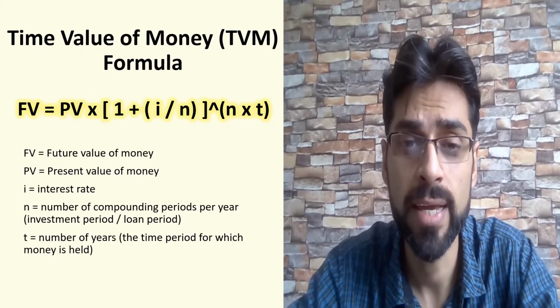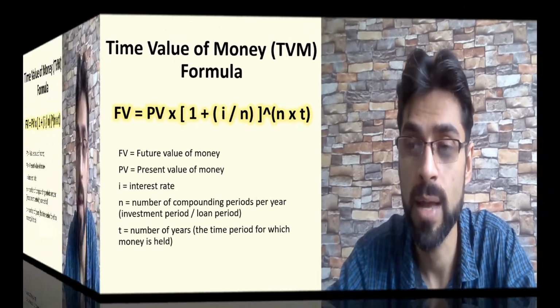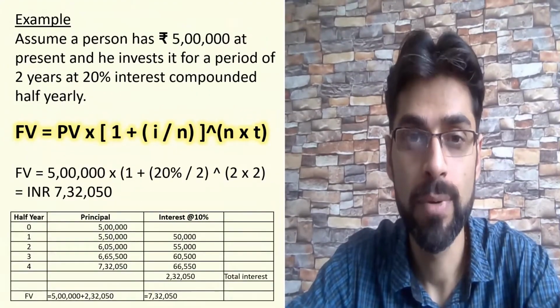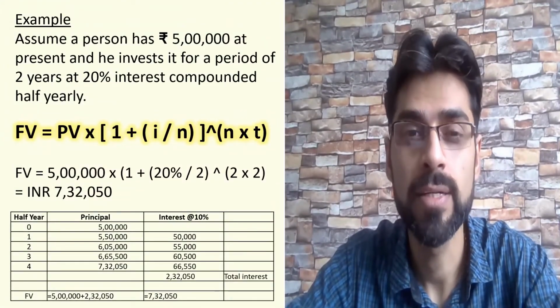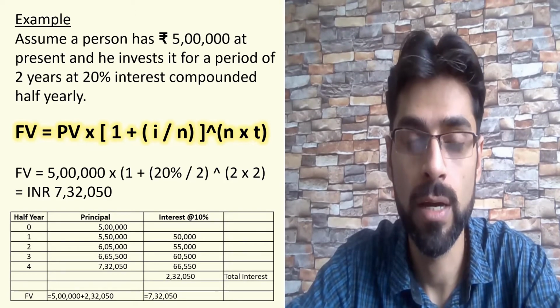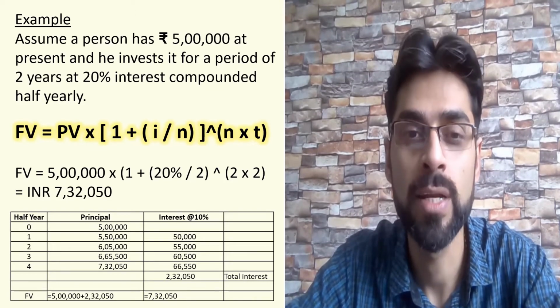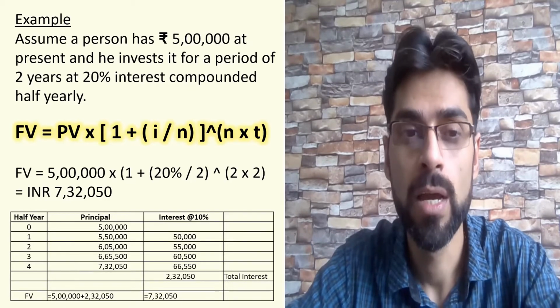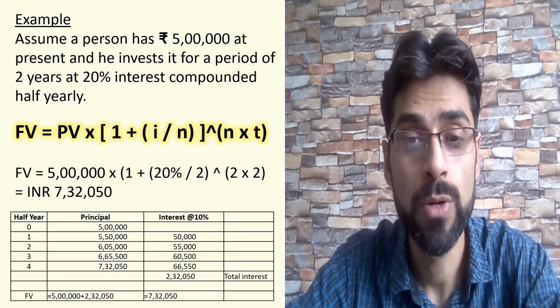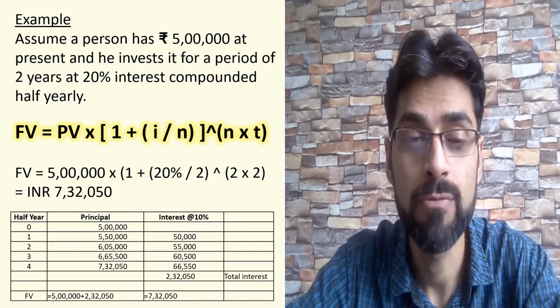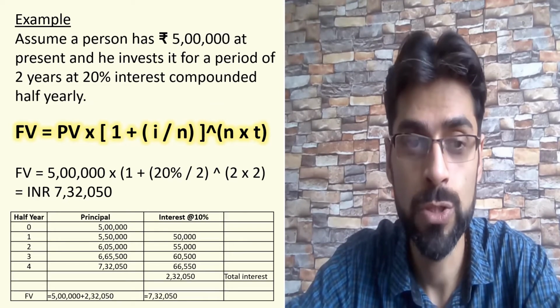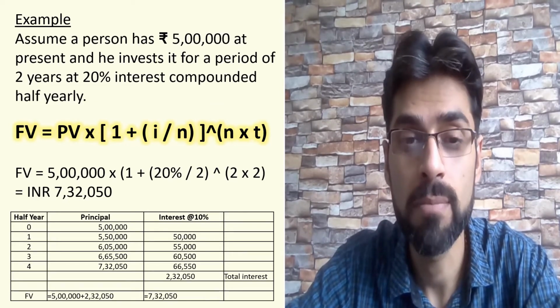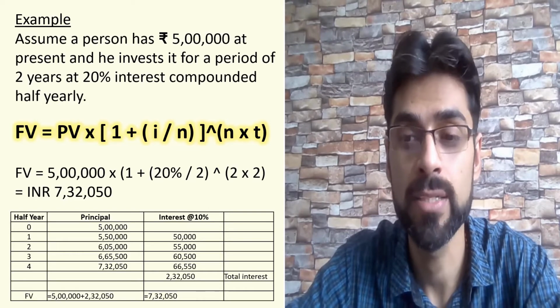Let us take this formula into an example here. Let's assume a person has 5 lakh rupees at present. He is willing to invest that money for 2 years at a rate of 20% interest, compounding half yearly. So if I put the above example in my formula, future value would be equal to 5 lakh multiplied by 1 plus rate of interest divided by 2.